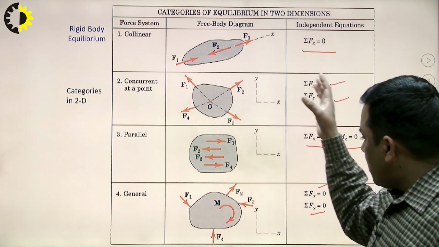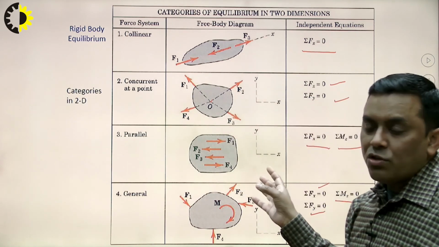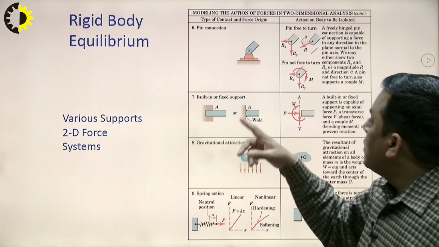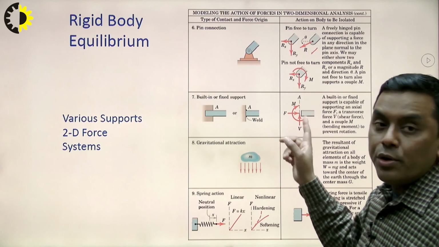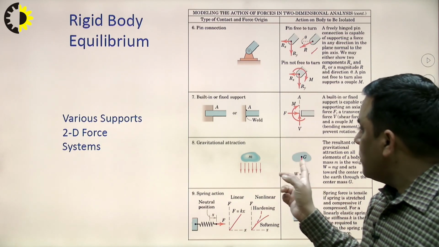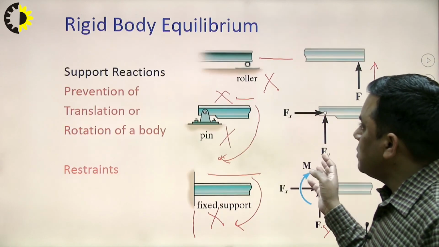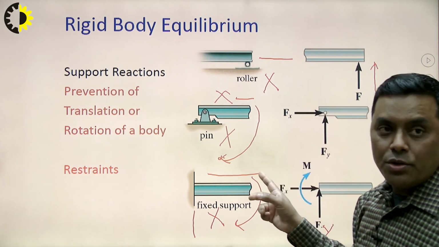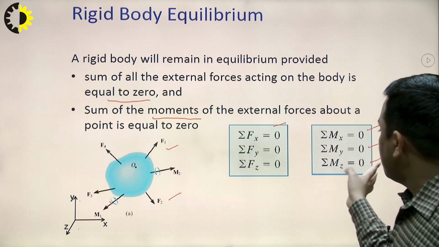So, by utilizing all these concepts, now we can solve problems related to engineering mechanics of rigid bodies, and go for problems related to rigid body equilibrium.